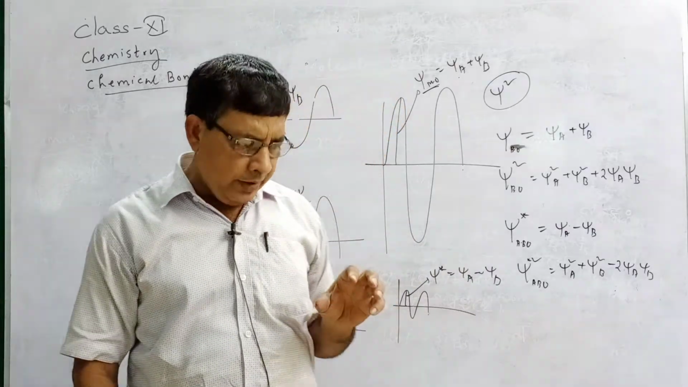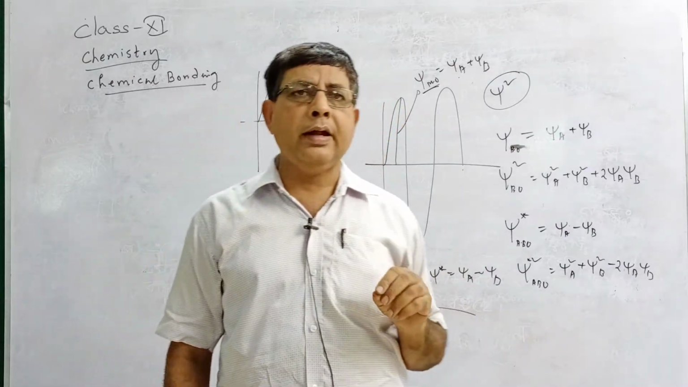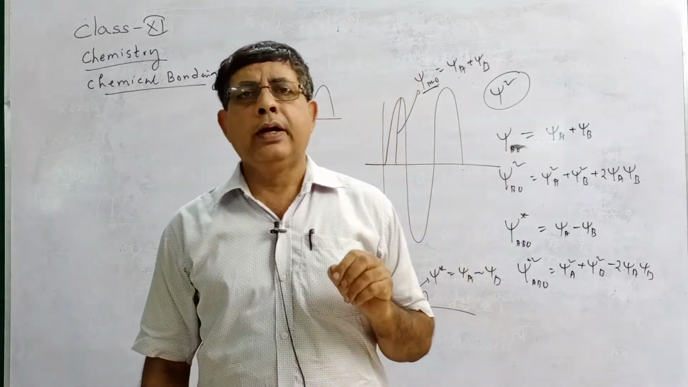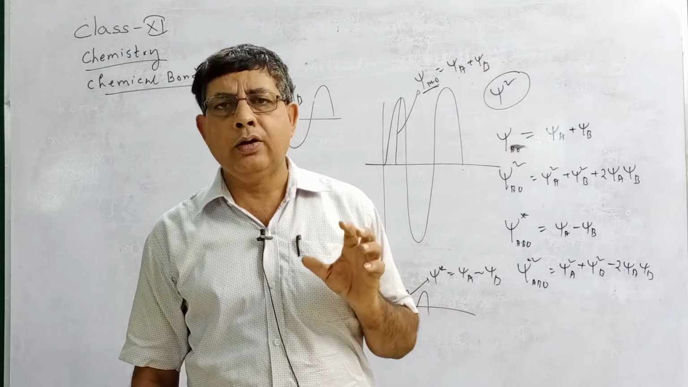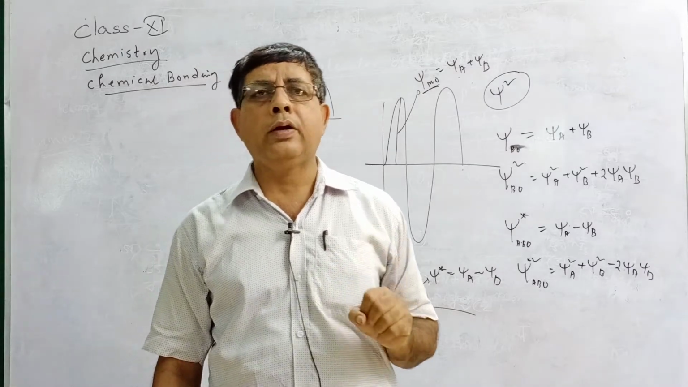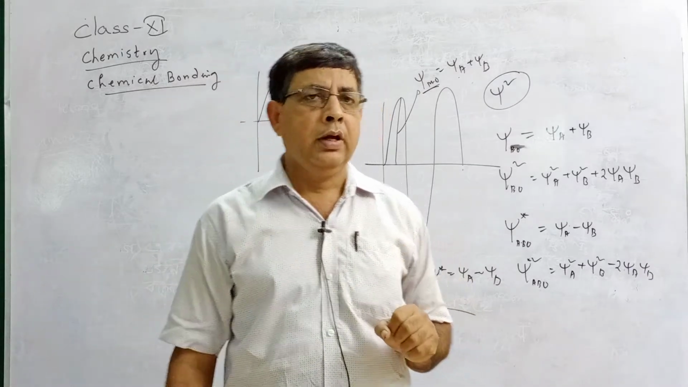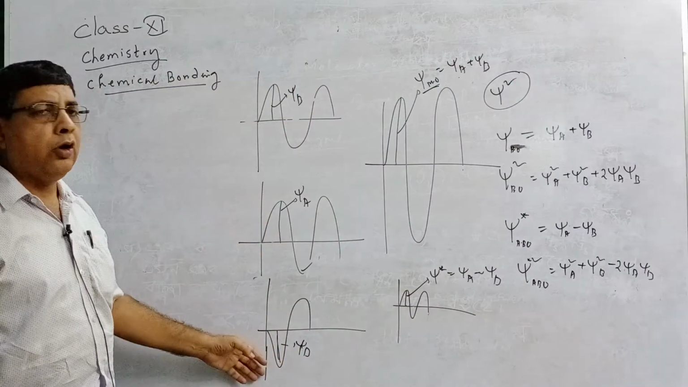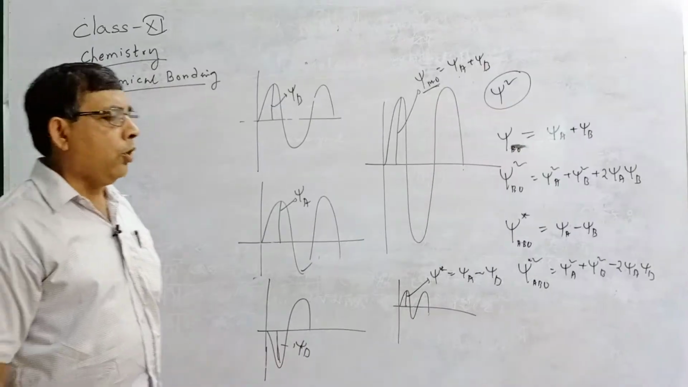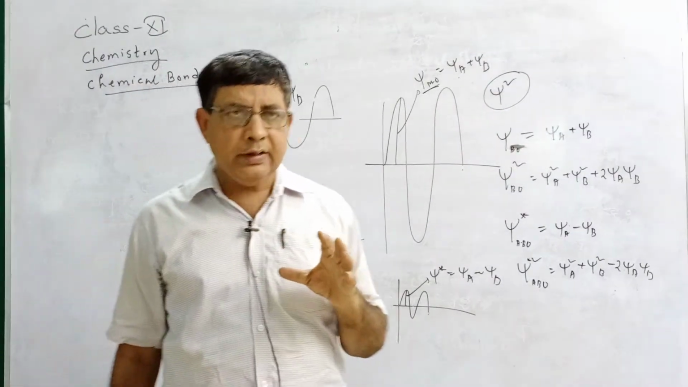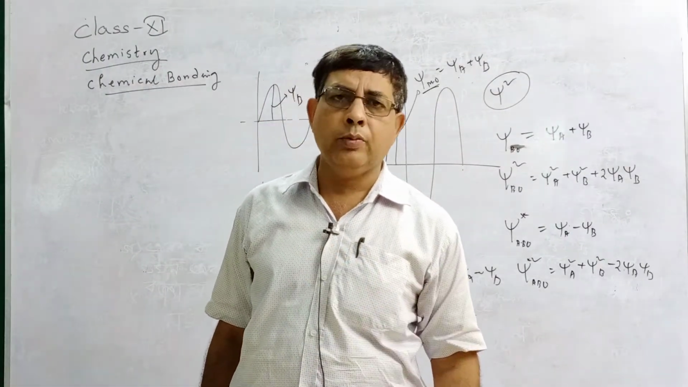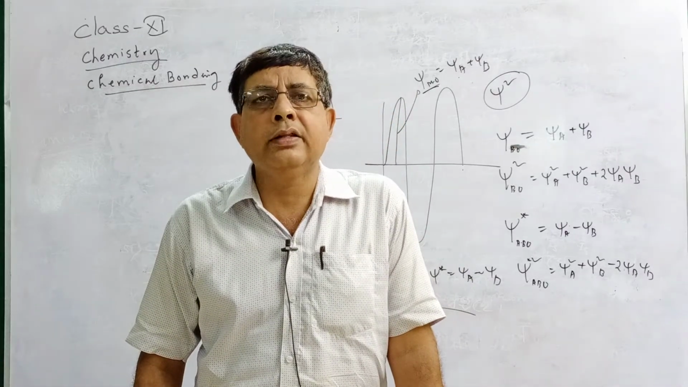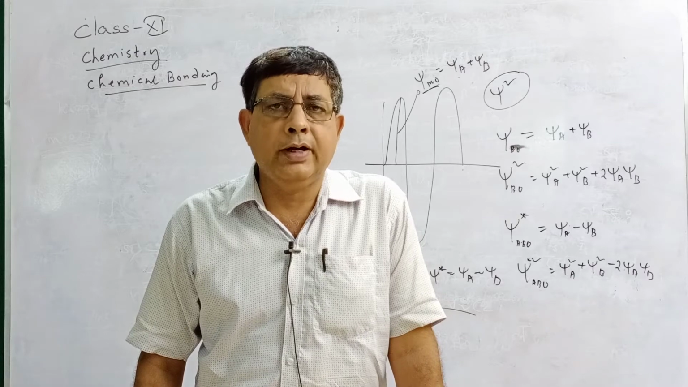Now, what is the main difference between bonding MO and antibonding MO? Bonding MO is formed by the head-on overlapping of two atomic orbitals of the same phase. Antibonding MO is formed by the overlapping of two atomic orbitals out of phase. Bonding MO has lower energy than the energy of the respective atomic orbital, but antibonding MO has higher energy than the energy of the respective atomic orbital.